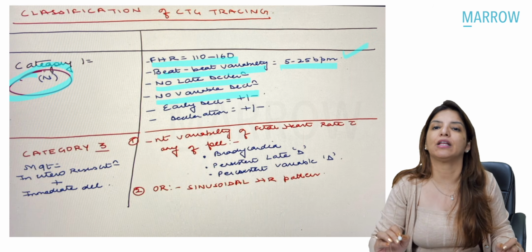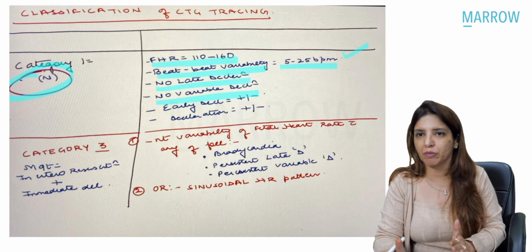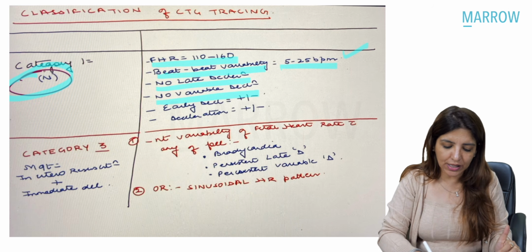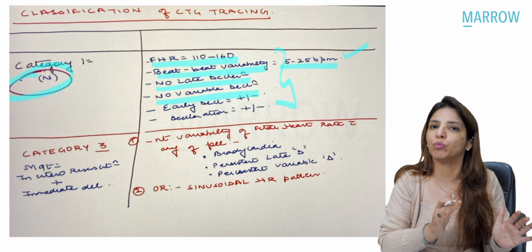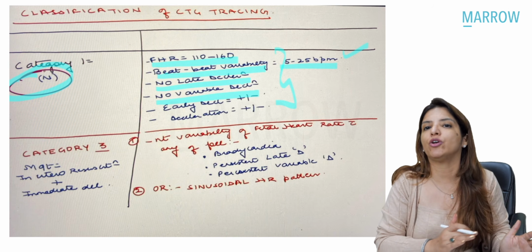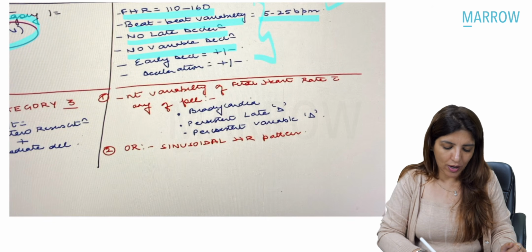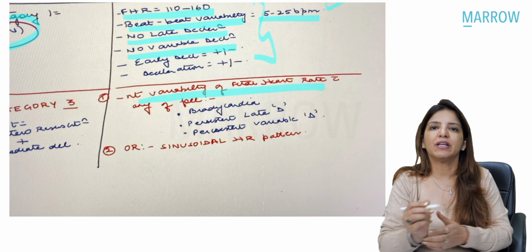There shouldn't be any variable decelerations. Early decelerations may or may not be present. Accelerations may or may not be present. If these criteria are fulfilled, then your graph belongs to CTG1 tracing, which is an absolutely normal tracing. Right? Now, if in the CTG graph, you are getting absent fetal heart rate variability, that means it is a